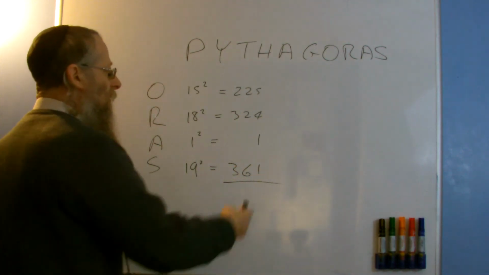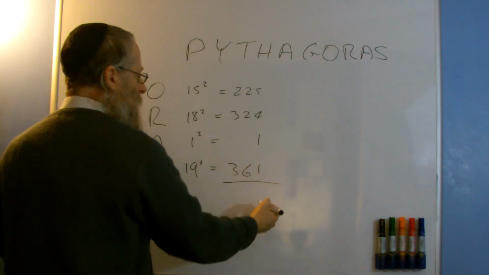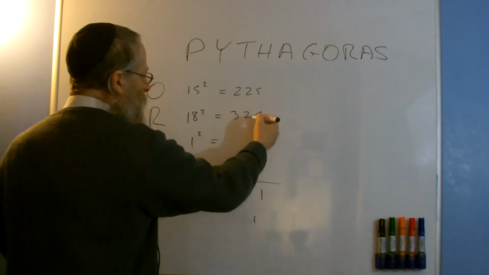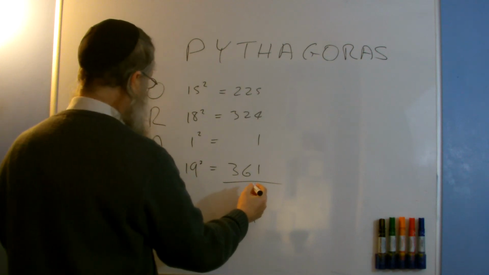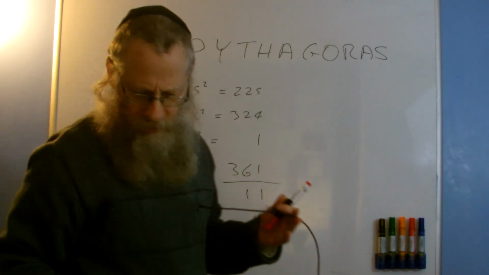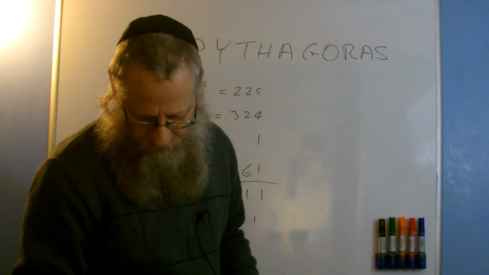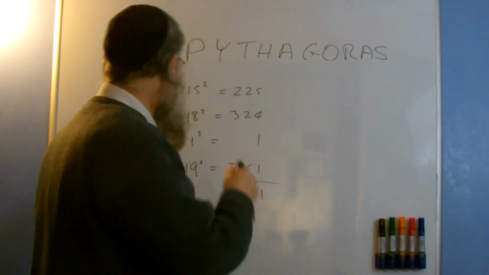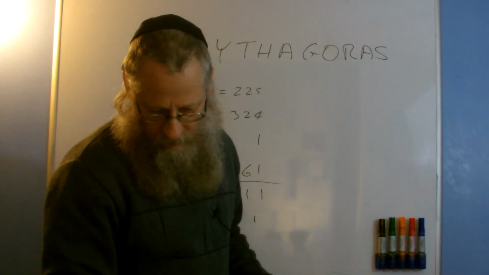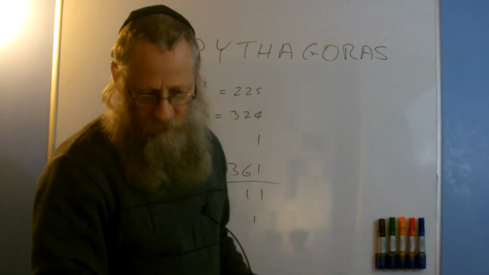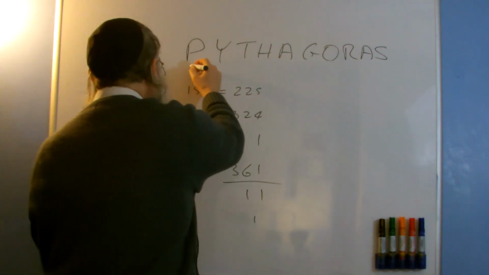If we add those together, I get 5 and 4 is 9 plus 1 is 10 plus 1 is 11. 2 and 2 is 4 plus 6 is 10 plus 1 is 11. I missed out something. Right, hold on a moment. Made a mistake. Oh no, it's not Horace. I've got to add A. Yeah, I made the mistake before. So there's another one there.